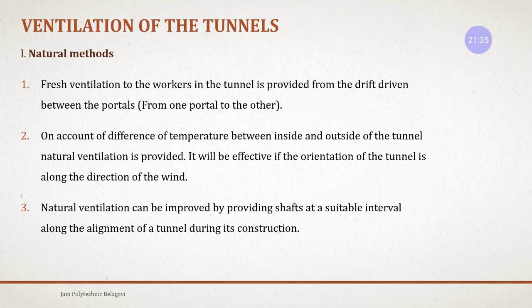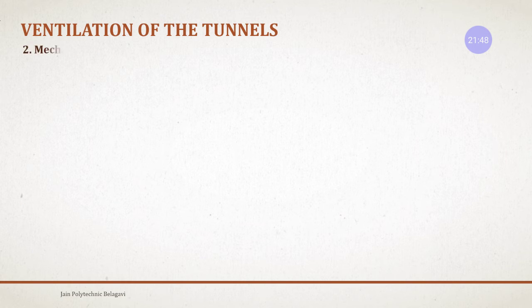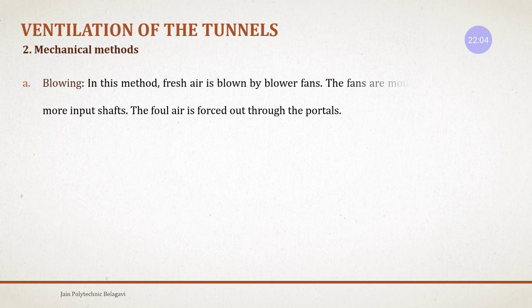Natural ventilation can be improved by providing shafts at suitable intervals along the alignment of the tunnel. As I said, the portals are nothing but the shafts. Mechanical method: in the mechanical method, there are three types. One is blower, one is extractor, and one is a combination of exhauster and blower.